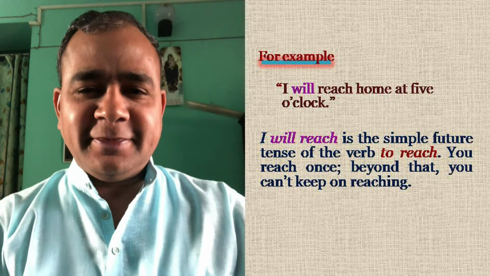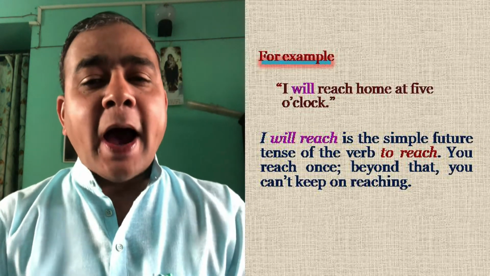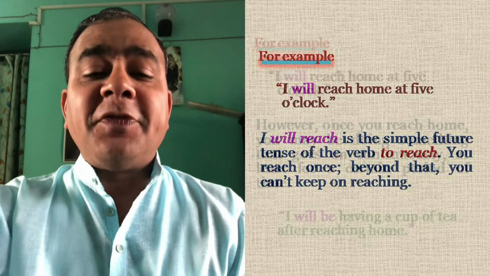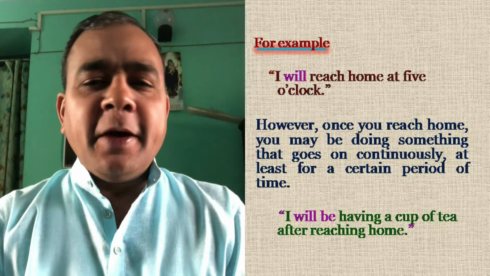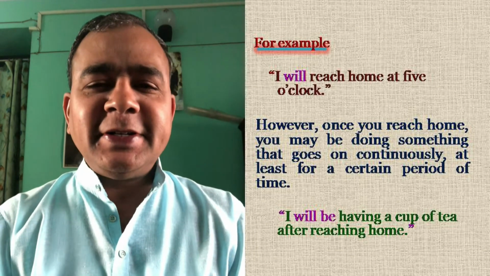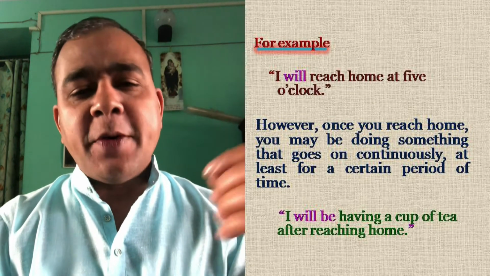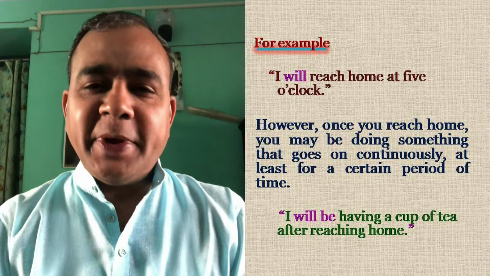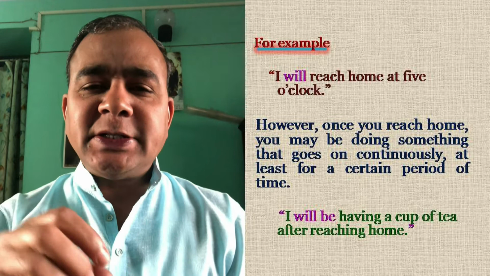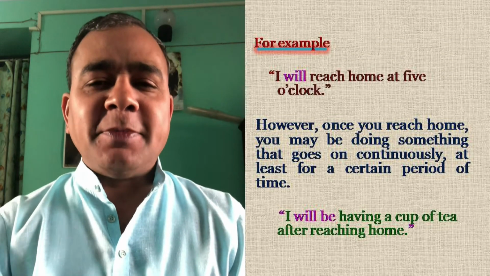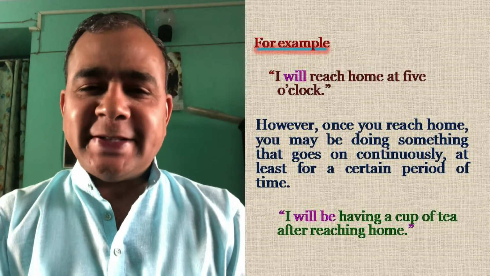You are at home. But after reaching home, possibly you may say that I will be having a cup of tea. Having a cup of tea may take possibly 2 minutes or 5 minutes, or if you are watching television and having a cup of tea, it may take even 8 minutes. So it is an event that starts and continues for certain time. So therefore, we use future continuous tense.